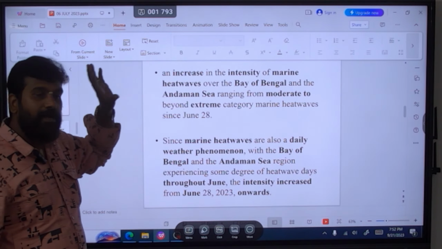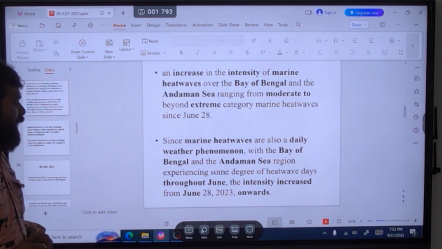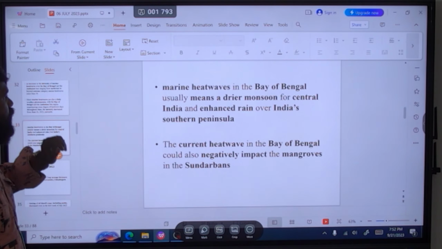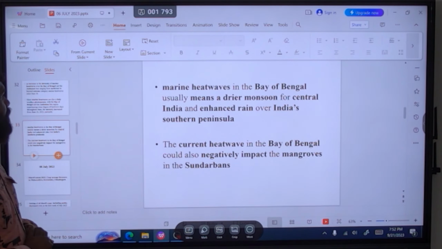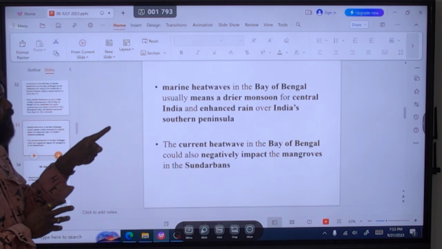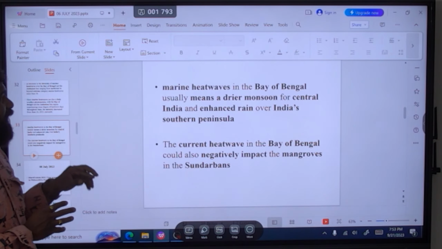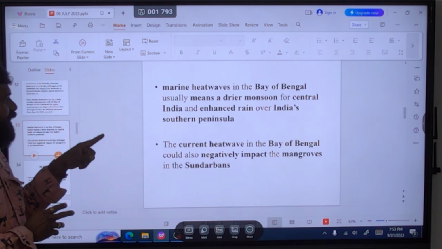So it is supposed to be a daily weather phenomenon, but it happens during June. Now look at here, marine heat waves in the Bay of Bengal mean a drier monsoon for central India and enhanced rain over India's southern peninsula.